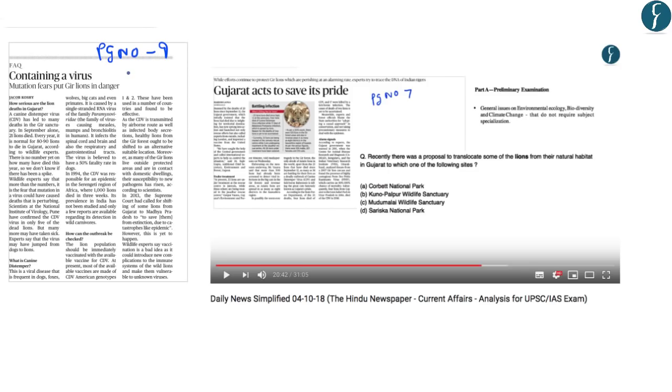Now this article on page number 9 is related to the virus that is causing the deaths of lions in Gir forest. So this article discusses the canine distemper virus and the various reasons for the deaths. We have discussed it in the Daily News Simplified of 4th October 2018. So you should try and go through this video to understand the issue in detail.